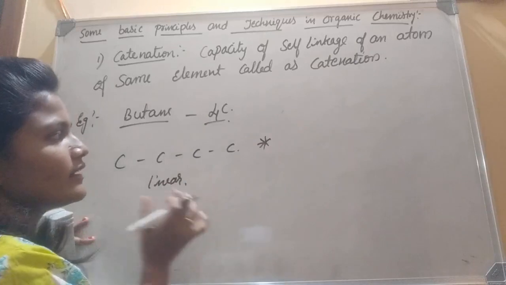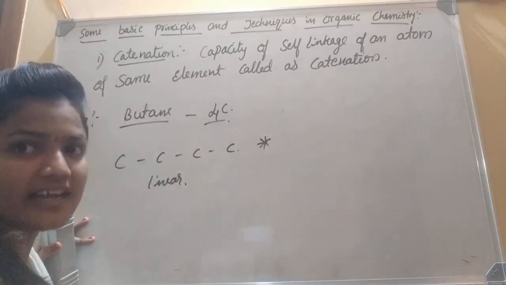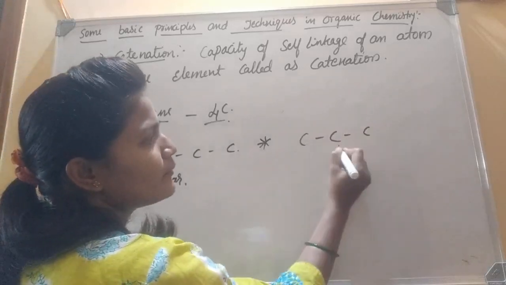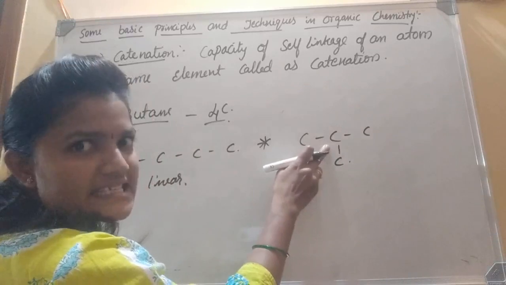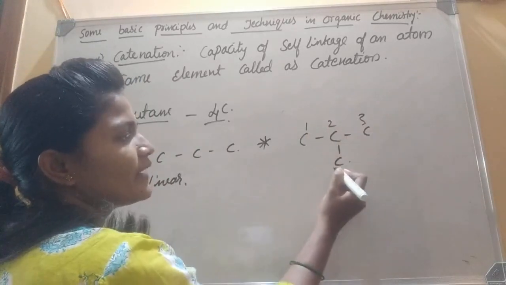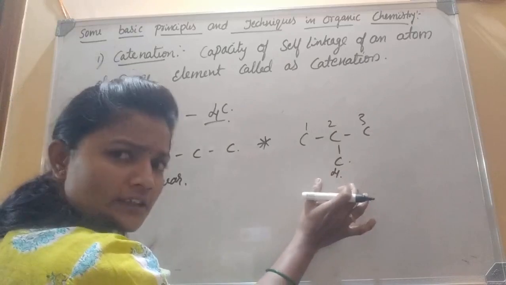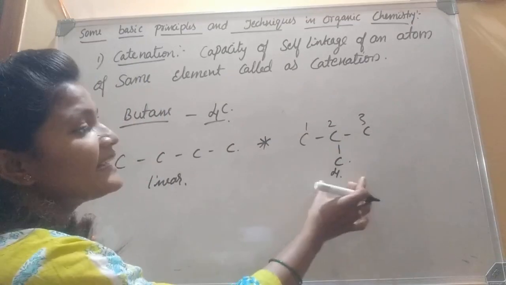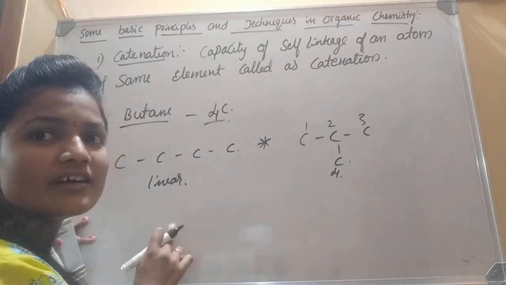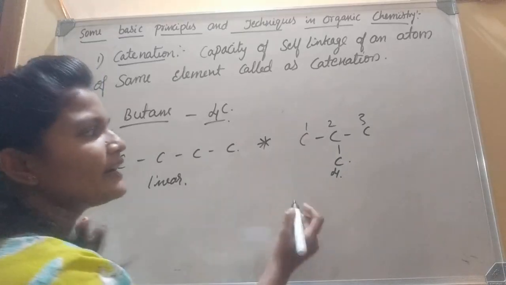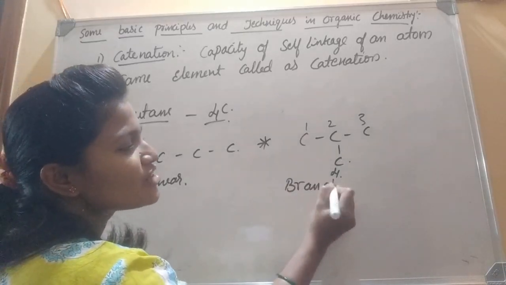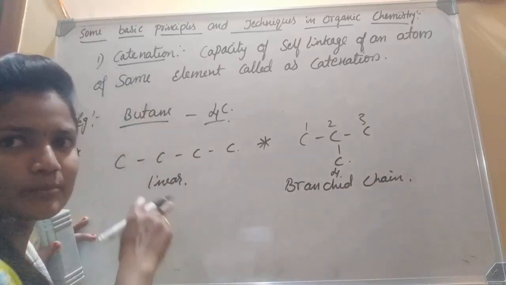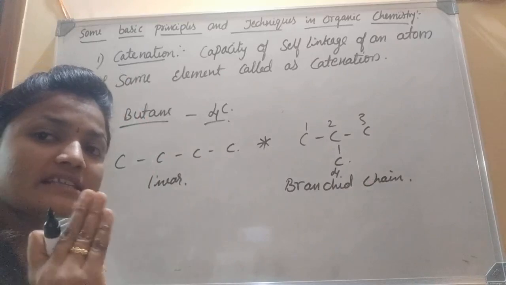In the second, the same butane has a different structure when the connectivity is different. Carbon, carbon, carbon: 1, 2, 3. The fourth carbon atom is attached to the second carbon atom. The linking is different compared to the linear. We call this structure a branched chain. Then there is the cyclic structure of butane.